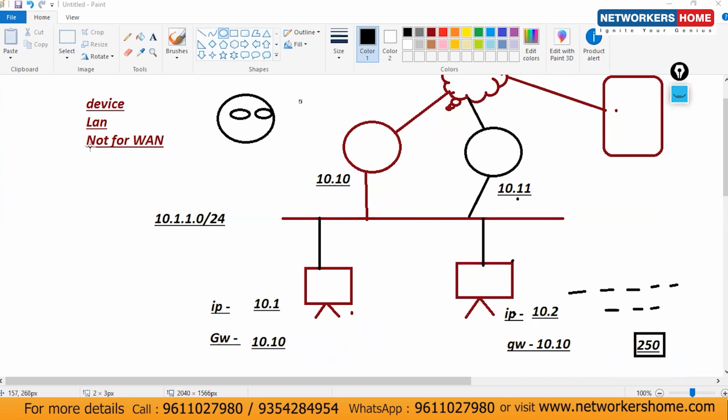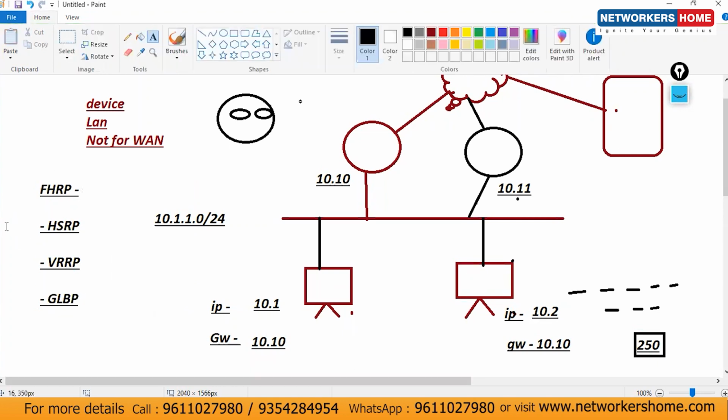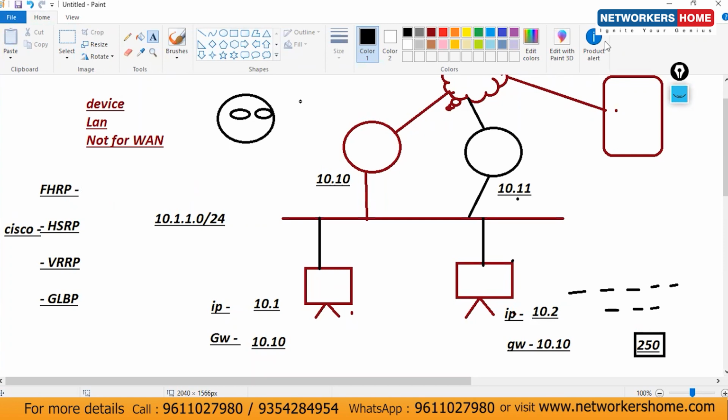Then there is a concept that is all about FHRP. Then they came with the concept of FHRP. Up to now, that was not FHRP. That was the manual concept. Now FHRP is there, and FHRP is divided into 3 parts. First is HSRP, second is VRRP, and the third is GLBP. HSRP is Cisco proprietary. Cisco proprietary means it will work only on Cisco devices, and the other 2 methods are multi-vendor, or you can say open standard.